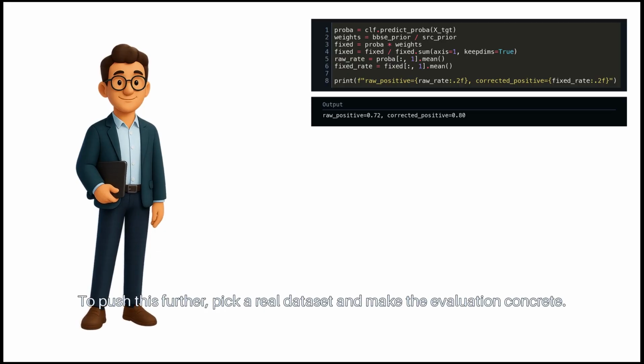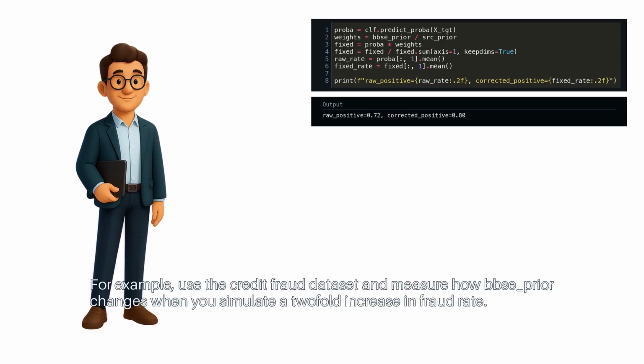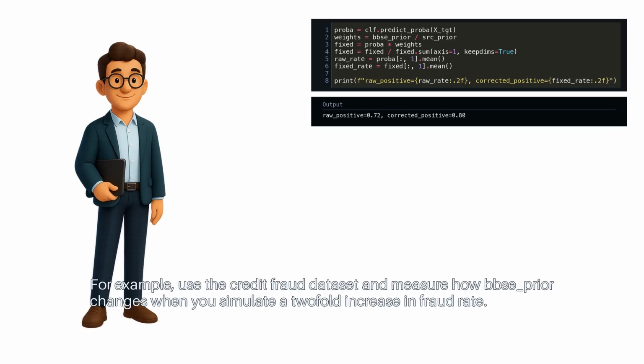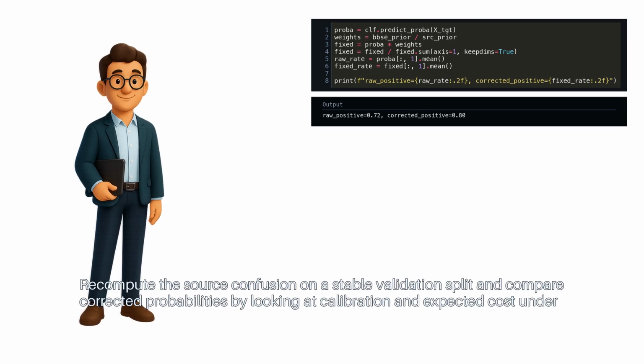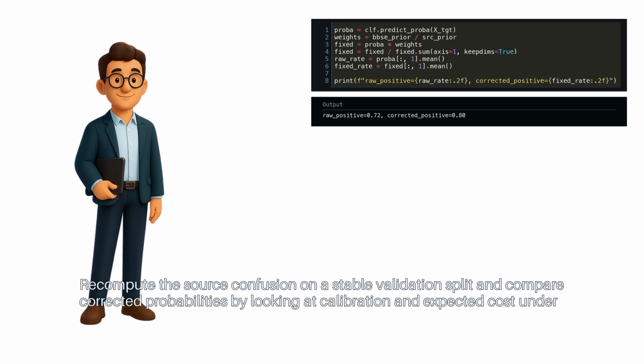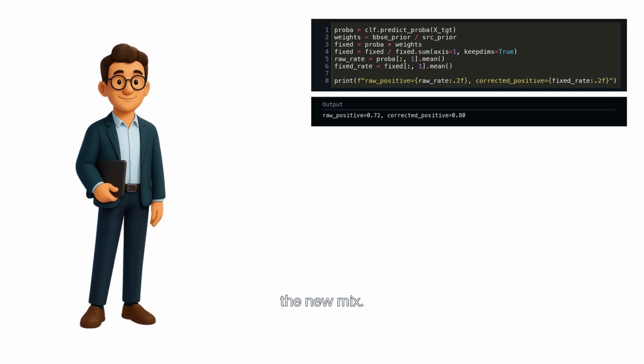To push this further, pick a real dataset and make the evaluation concrete. For example, use the credit fraud dataset and measure how BBSE prior changes when you simulate a twofold increase in fraud rate. Recompute the source confusion on a stable validation split, and compare corrected probabilities by looking at calibration and expected cost under the new mix.